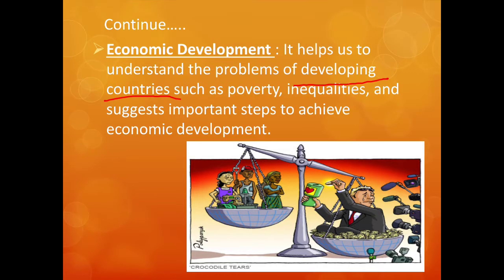India is called a developing nation. There are three types of countries: underdeveloped, developing, and developed. India comes under developing countries. Developing means we are still in that process. We have not yet reached that stage, but we are not even underdeveloped. We are developing day by day.